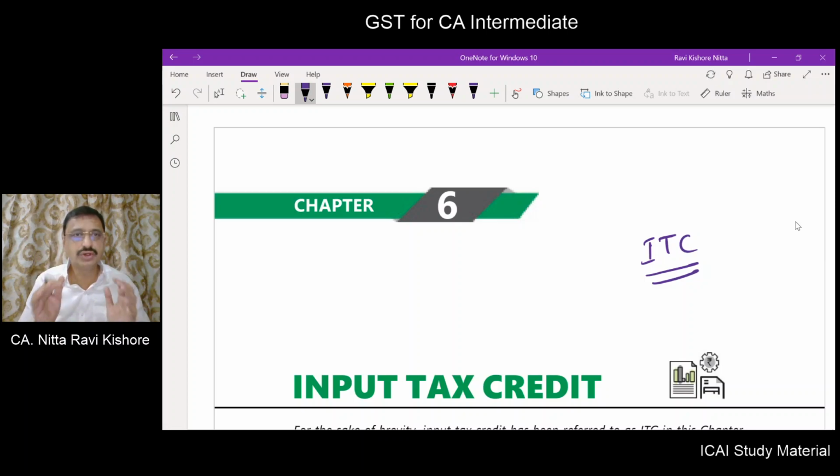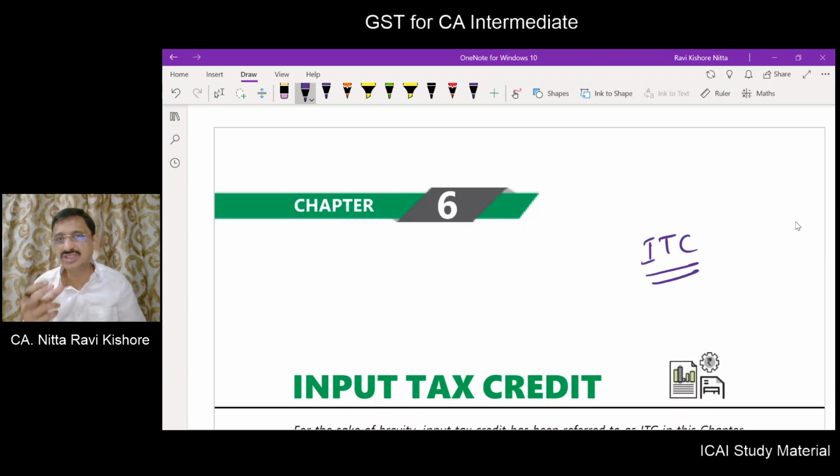Friends, before you watch this chapter, I advise you to watch GST class number 1, wherein we have examined the erstwhile indirect tax regimes and what is the concept of ITC, how input credit will be taken, because of which the cascading effect will be eliminated.